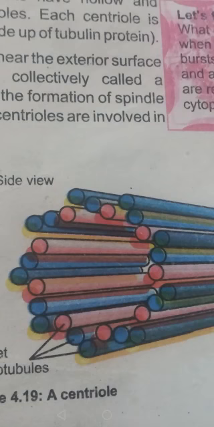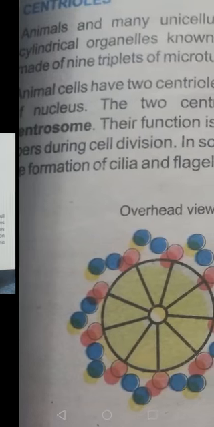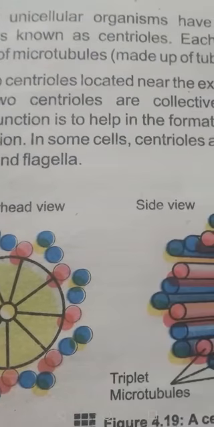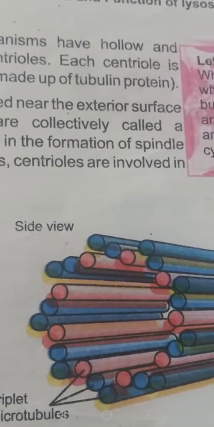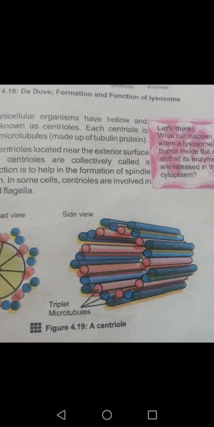So a centriole is made up of 9 triplets of microtubules. They are cylindrical hollow tubes, and each of the 9 contains 3 microtubules, made up of tubulin proteins. We have discussed the structure: centrioles are hollow, cylindrical organelles made up of 9 triplets of microtubules and tubulin proteins. And what are the functions?